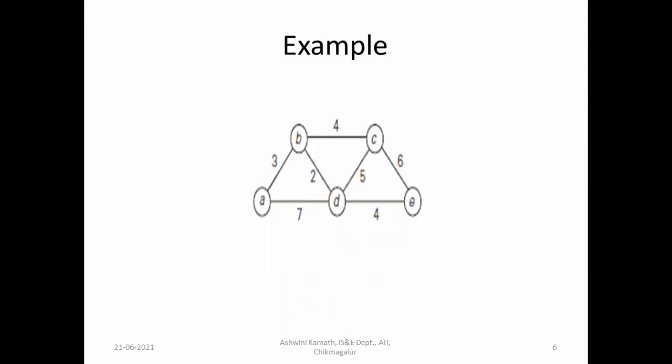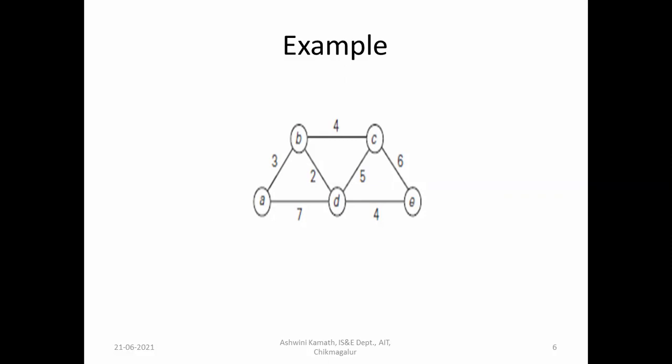So let us consider the example. In this example, we have 5 vertices. If we consider A as the source vertex, we have to find the shortest path from A to B, A to C, A to D, and A to E. Remember that it works similar to Prim's algorithm.